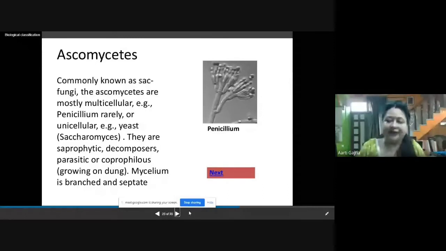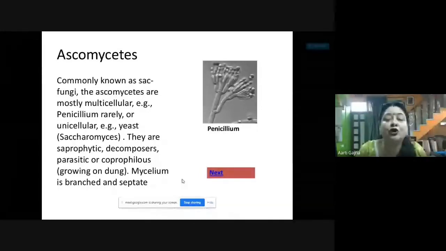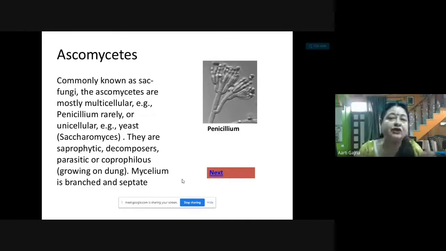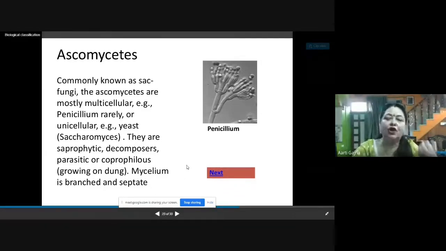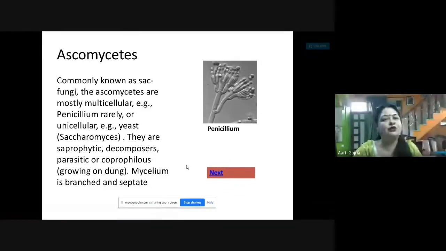So they are saprophytic, decomposers, parasitic, and another new term is coprophilous. What is coprophilous? Coprophilous fungi are those growing on dung, the waste material, the excreta. So when a fungus is growing on dung, that is called a coprophilous fungus.